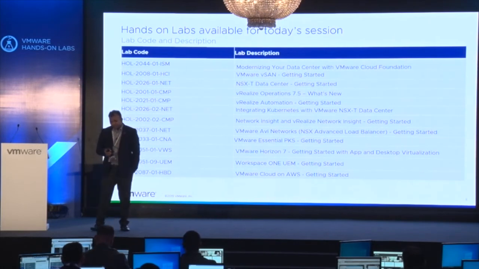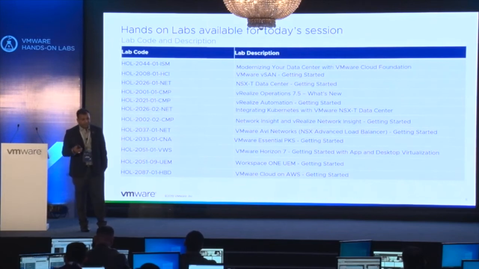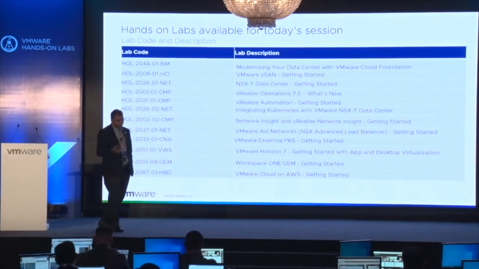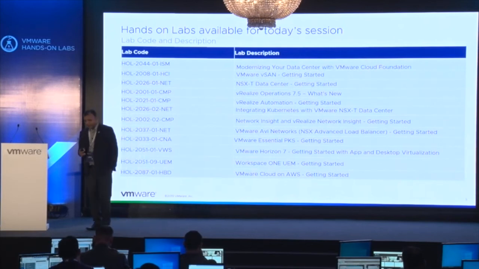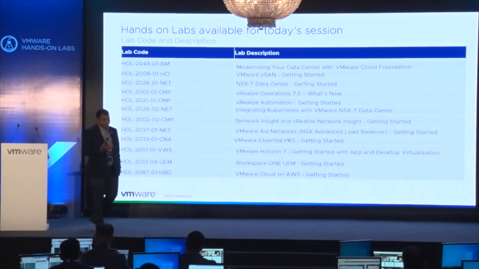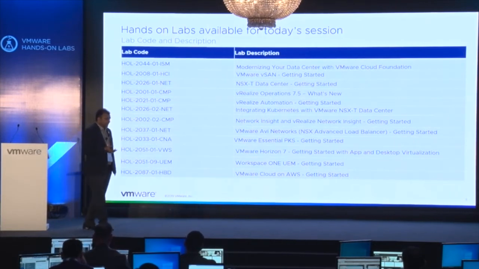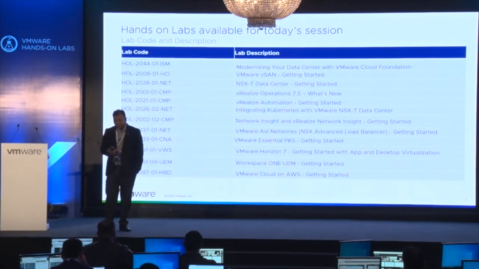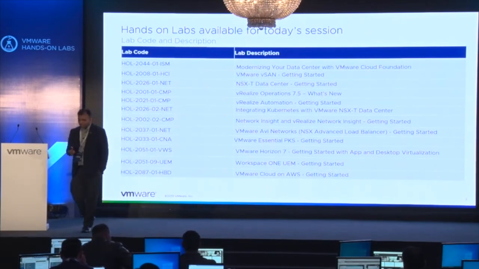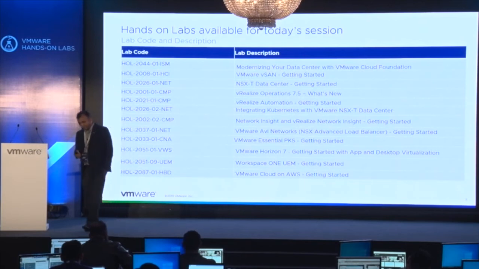With vRNI, you can see how your network traffic flows among your virtual machines, toward your switching, and toward your perimeter firewall or switches. All those network flows you can see, and you can do root cause analysis, or take proactive steps if your application performance gets degraded anywhere. Network Insight is a very vast and good tool, and you can leverage whatever features we have by accessing this lab.